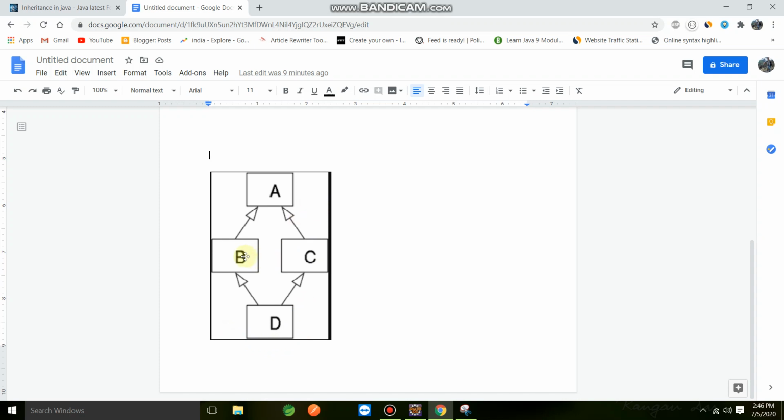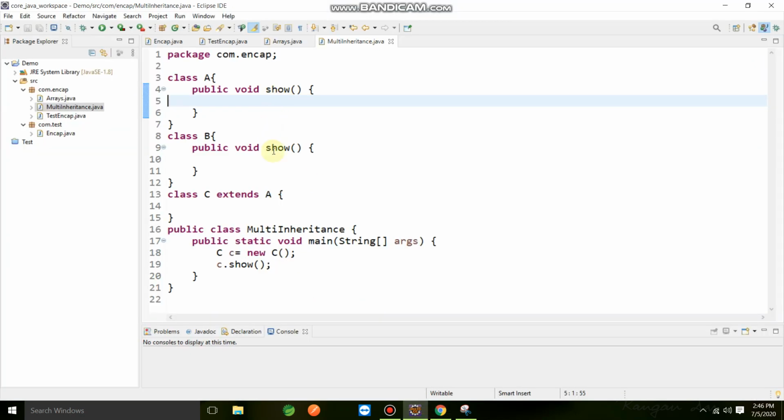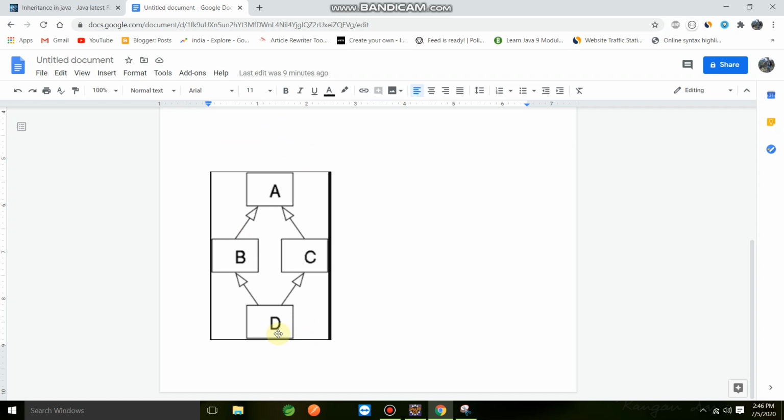Because if we have B and C classes, and in B and C, like in our example, there is the same method, then when we extend B and C in D, the JVM will not be able to identify which method to run at runtime. That problem is called the diamond problem. It is very important for interviews. And there is one more thing.